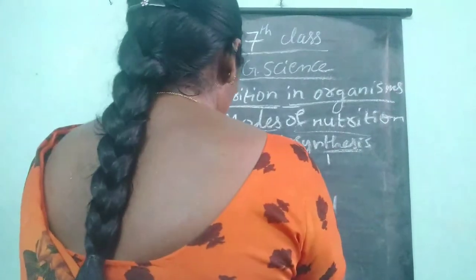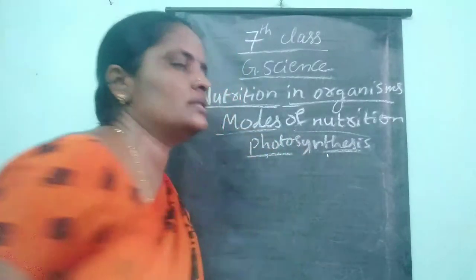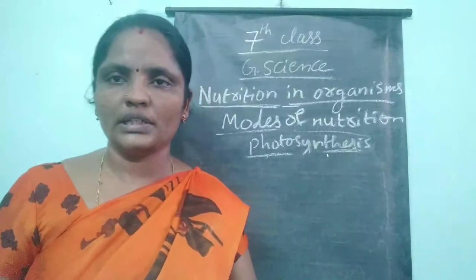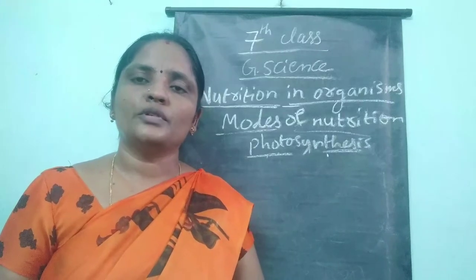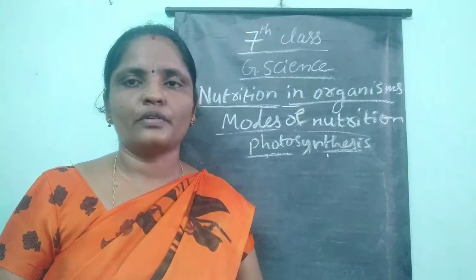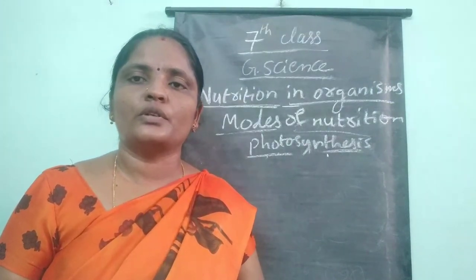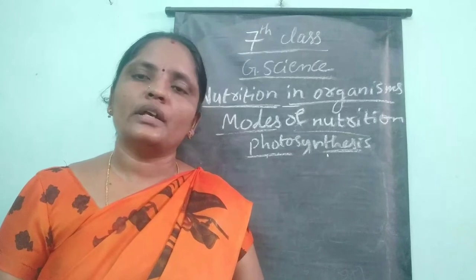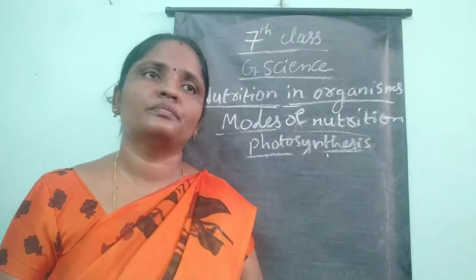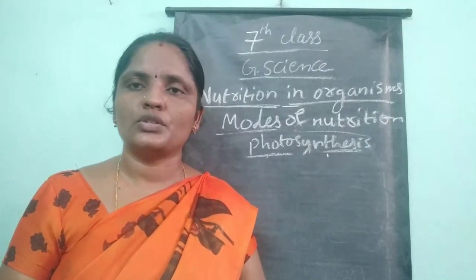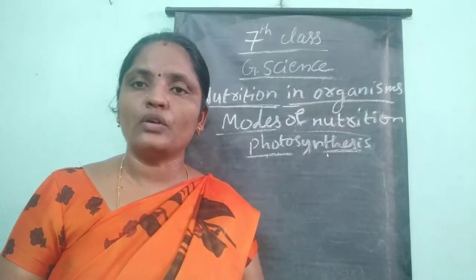So what are those two activities? Let us see. In order to know whether the red and the brown colored leaves also perform photosynthesis, you have to perform an experiment. So the materials required for this experiment are red or brown colored leaves, iodine solution, dropper, test tube and water. So first of all you have to take the red and brown colored leaves and